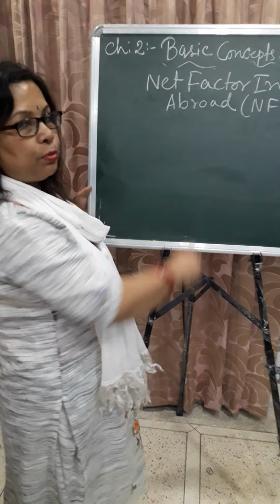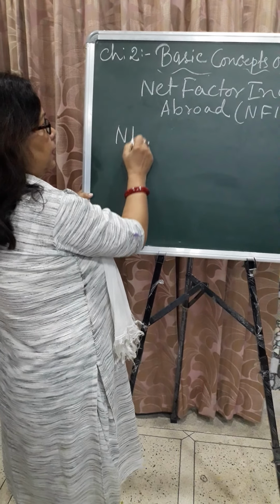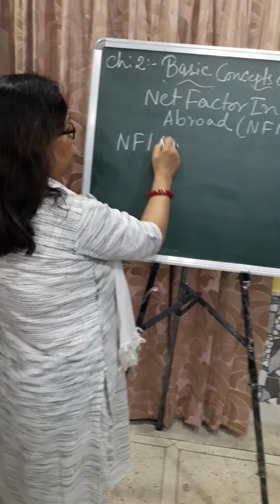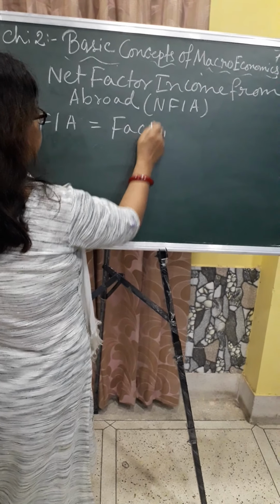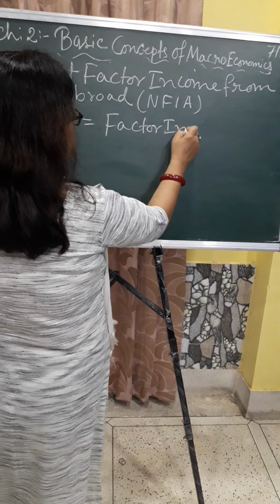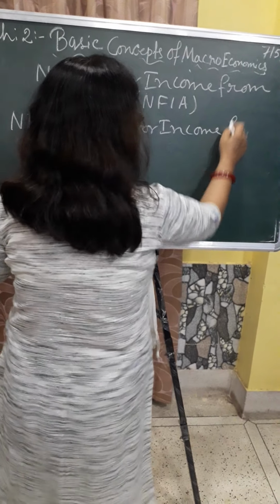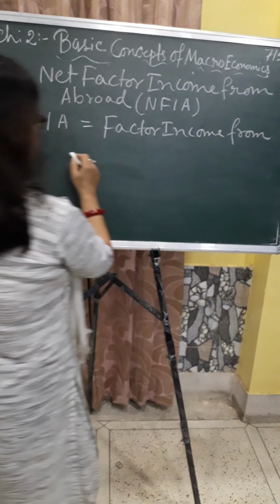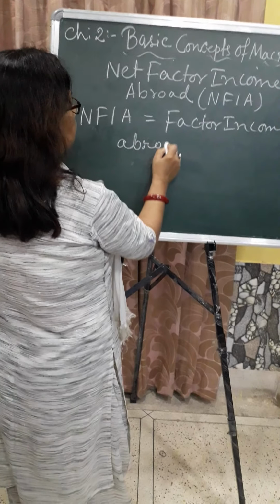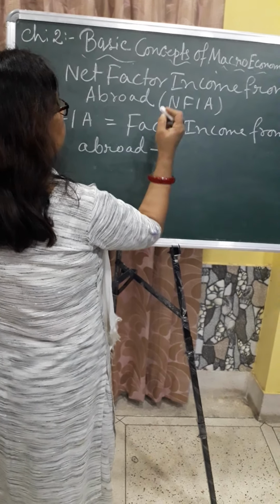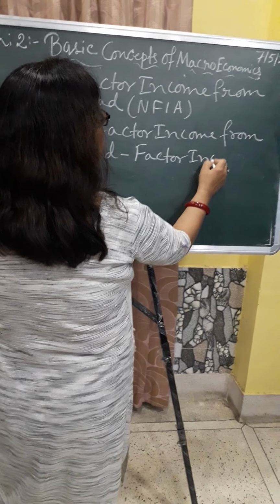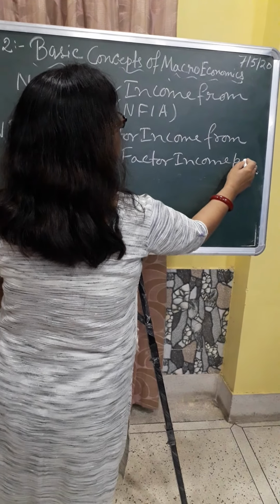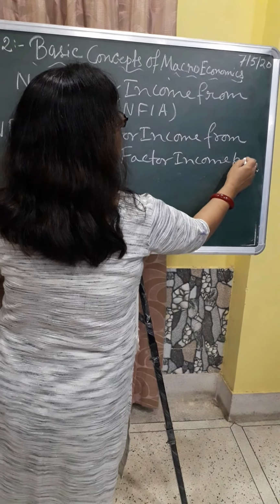So, what is the meaning of the NFIA? Net factor income from abroad equal to factor income from abroad minus factor income paid to abroad.